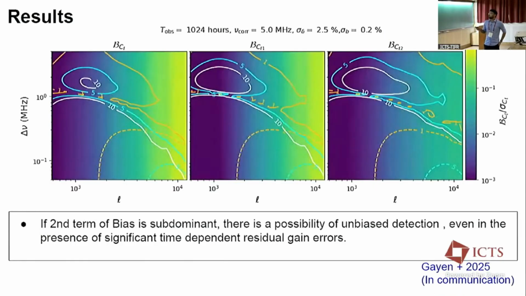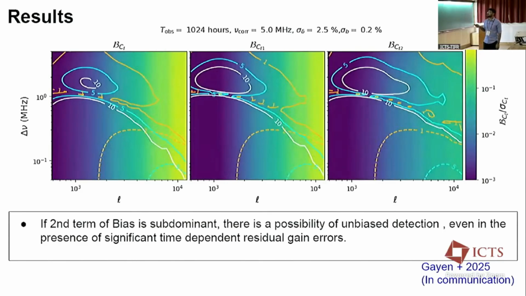So what we can do, if this bandpass error, actually we can increase our bandpass accuracy, so the bandpass gain error is less. For that, first, there are two terms in the bias. The first term, the frequency dependence, comes from foreground maps. So we can mitigate that part by this method of ASIF. We can mitigate this first part of bias.